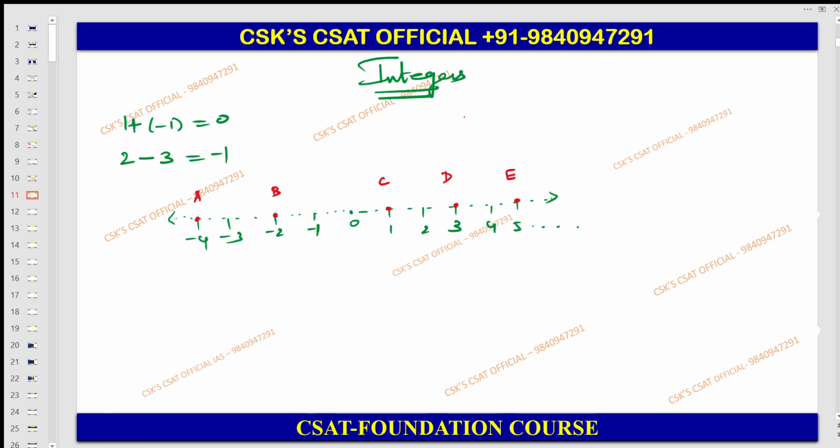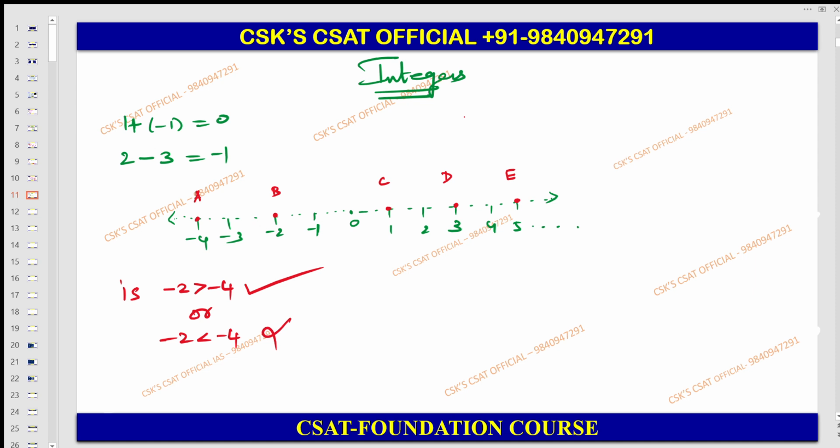Guys, answer. Is minus 2 greater than minus 4 or lesser than minus 4? Greater. So minus 2 is greater than minus 4. Okay, now you guys are clear. So this is correct.